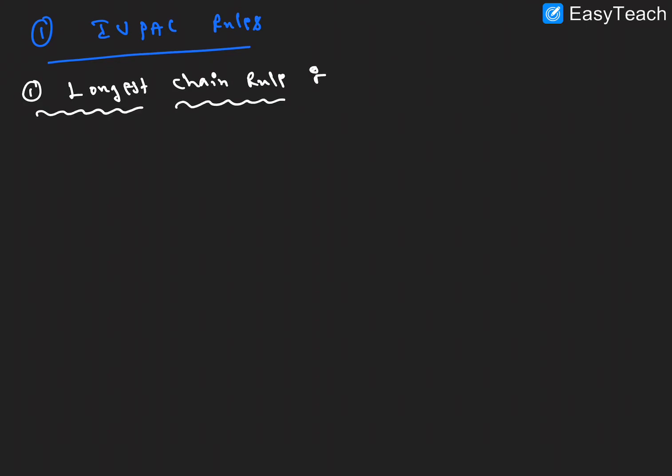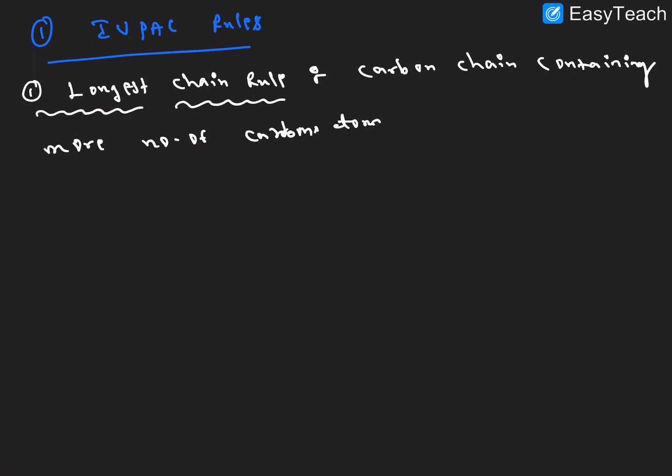The carbon chain containing more number of carbon atoms is considered as a long chain, the longest carbon chain.